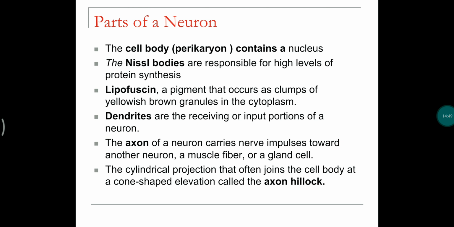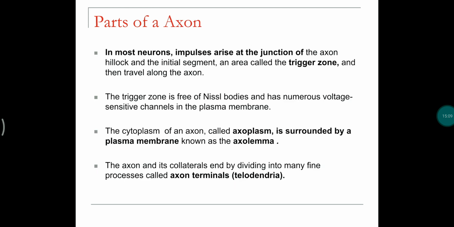The axon carries nerve impulses towards another neuron or the end organ, and is a cylindrical cytoplasmic projection. And the part which connects the cell body and the axon is called the axon hillock.